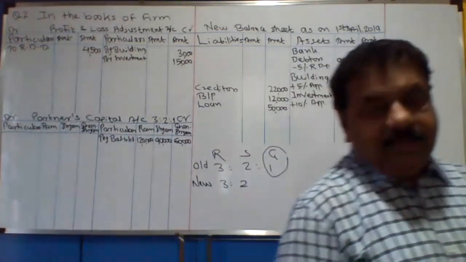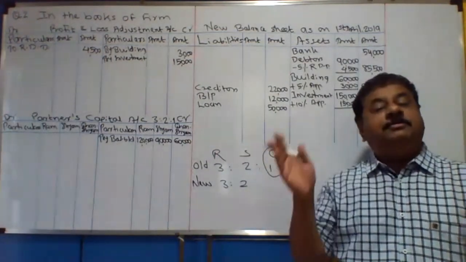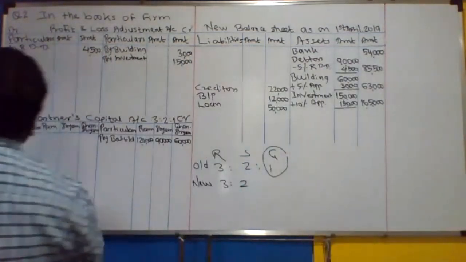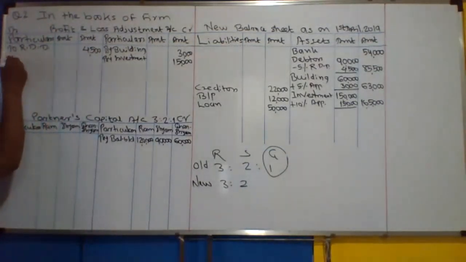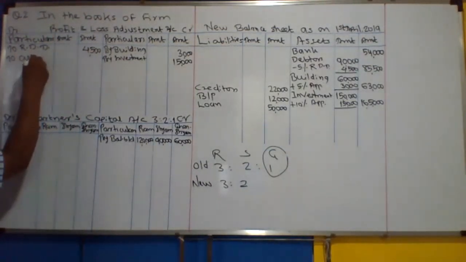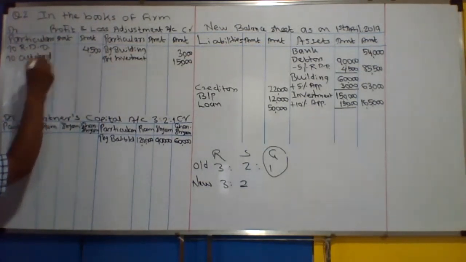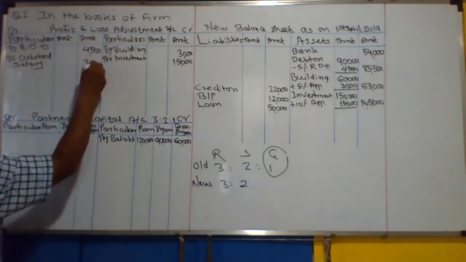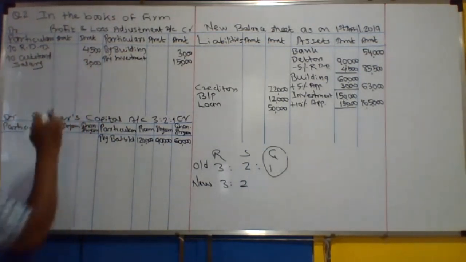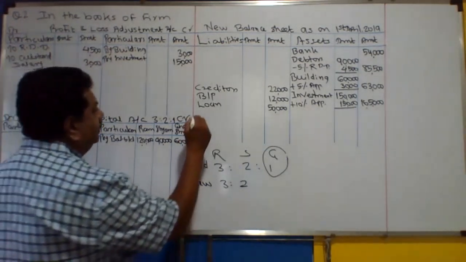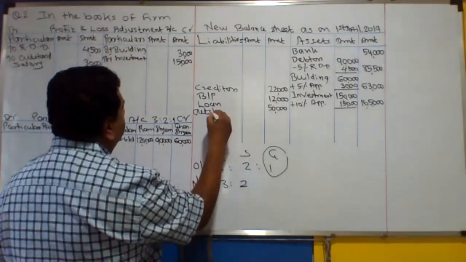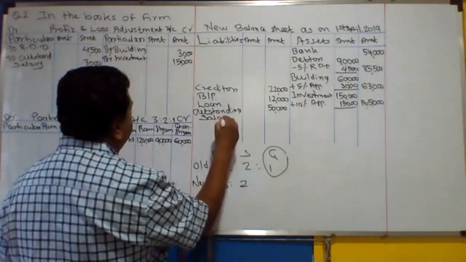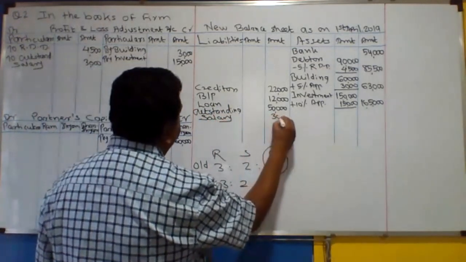Then the provision of 3,000 is to be made in respect of outstanding salary. The salaries are due but not paid, outstanding salary. It is to be recorded in the profit and loss adjustment account debit side, outstanding salary 3,000. And on the balance sheet liability side, because this is not yet paid, it is just outstanding, outstanding salary, rupees 3,000.